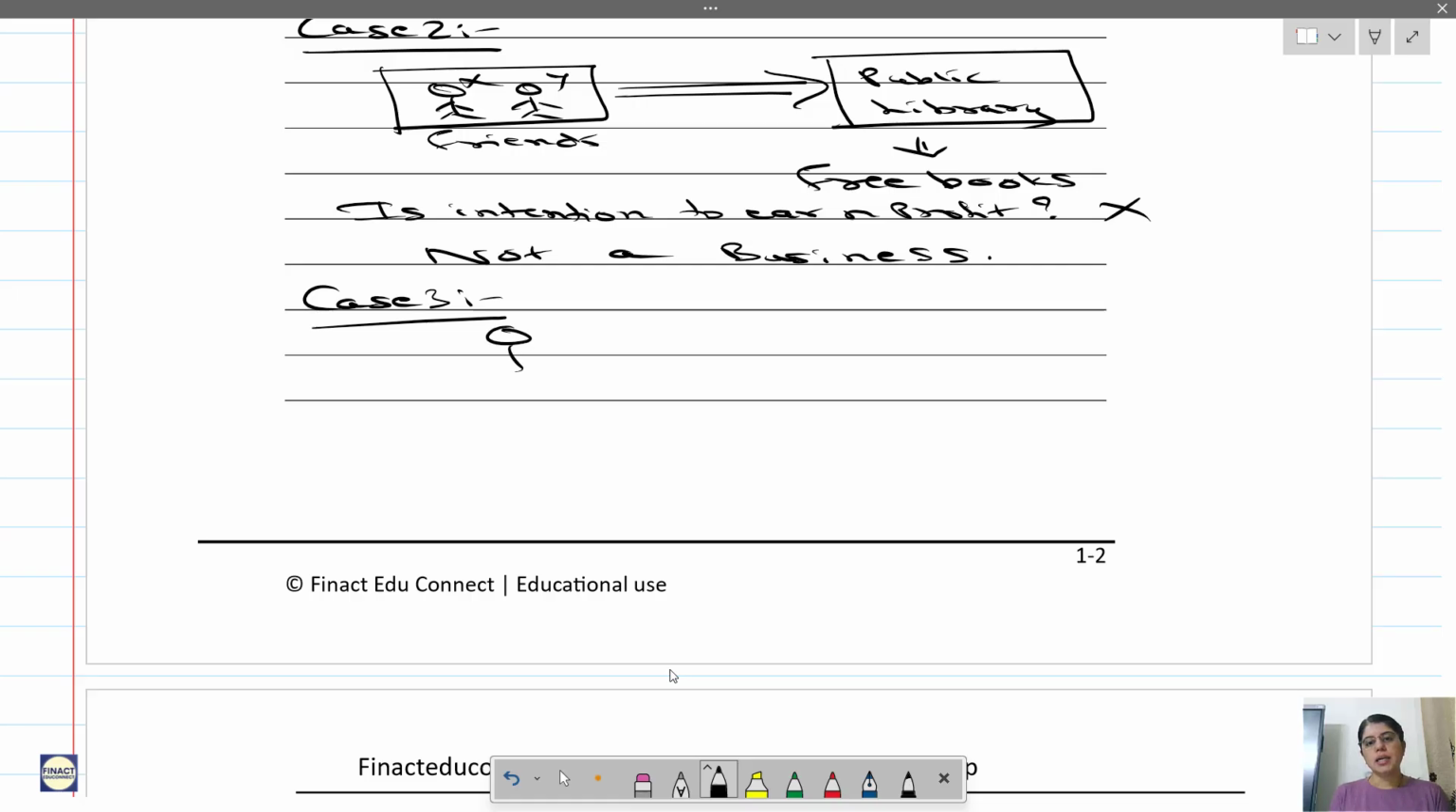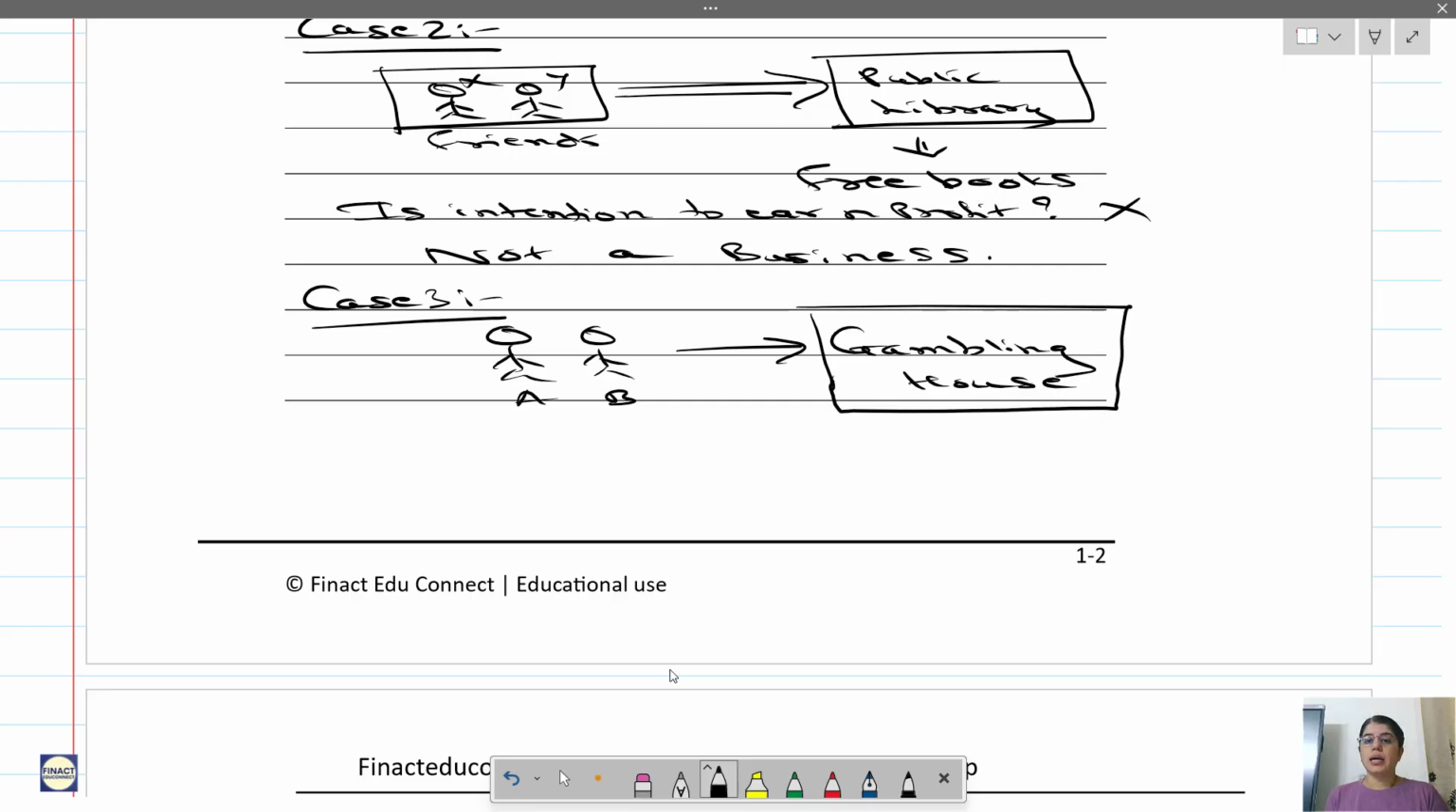Okay, now case 3. You have two people, A and B, and they have opened a gambling house. In the country in which they have opened this gambling house, gambling is illegal. Here the purpose is to earn profit, so it is a business, but it is not a lawful business.